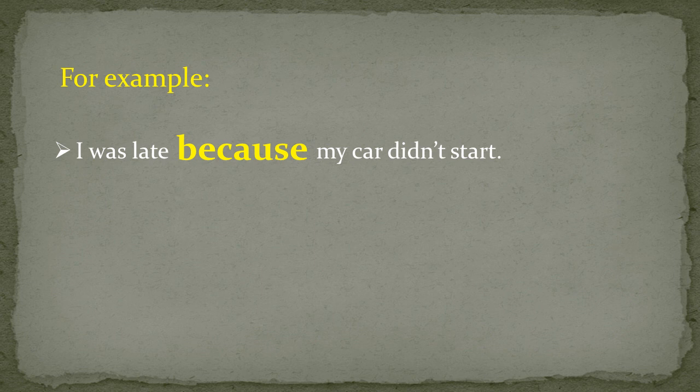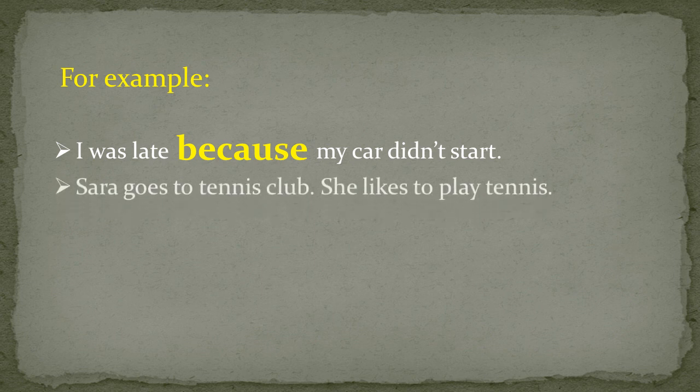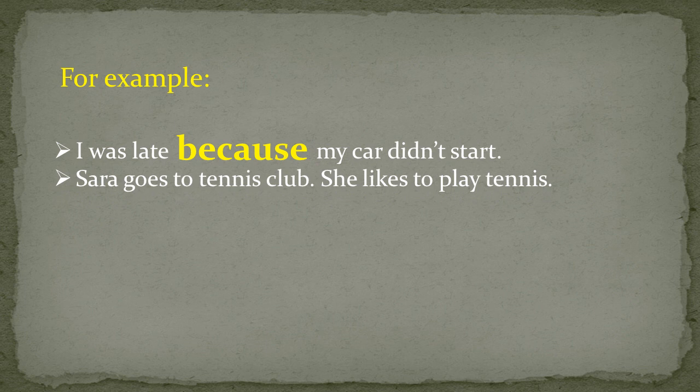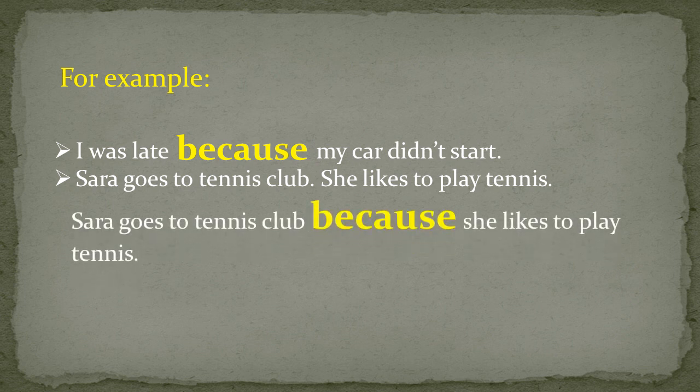Now see the second example. Sarah goes to tennis club. She likes to play tennis. Why does she go to tennis club? There is a reason in the second sentence. She likes to play tennis. So we will join these two sentences by using conjunction because. Sarah goes to tennis club because she likes to play tennis.